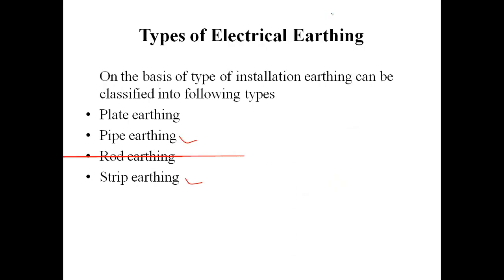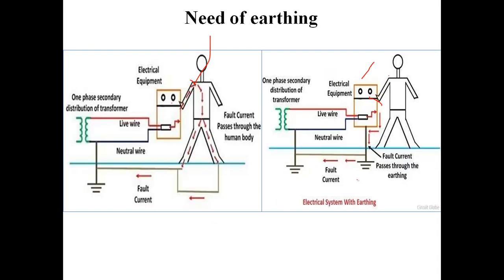So why do we need earthing? Let's first talk about that. Students, I think you must have seen this diagram where we are connecting the earth wire to the ground. Ground or earth surface has soil, and soil is not always a good conductor of electricity. So to make a conducting path from the outer body of any equipment to the ground, we have to make some arrangements.